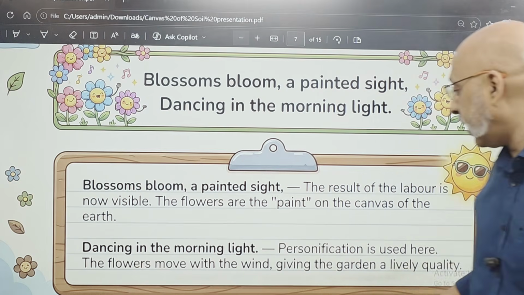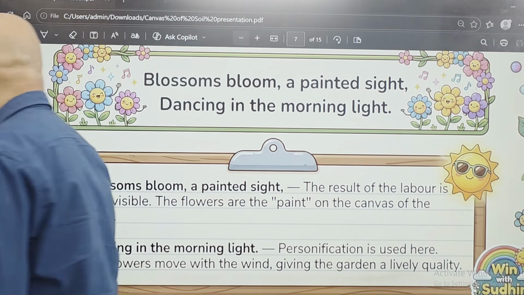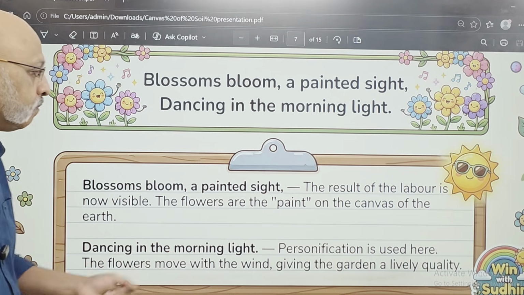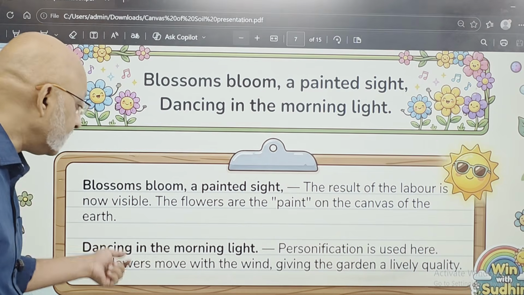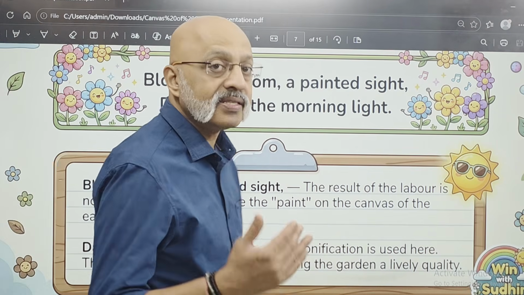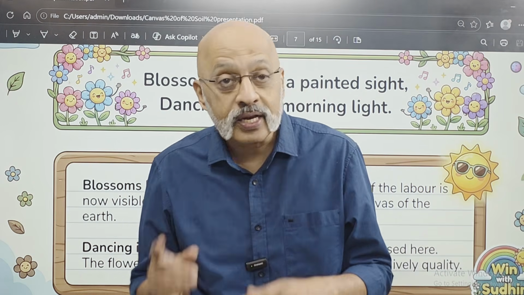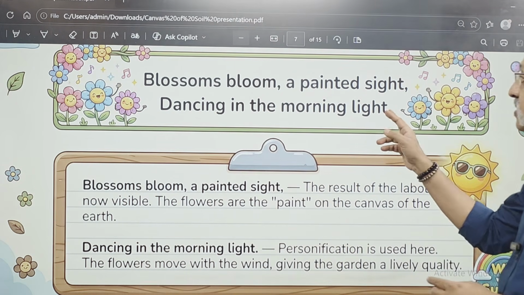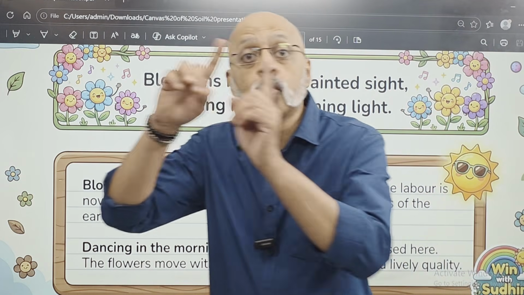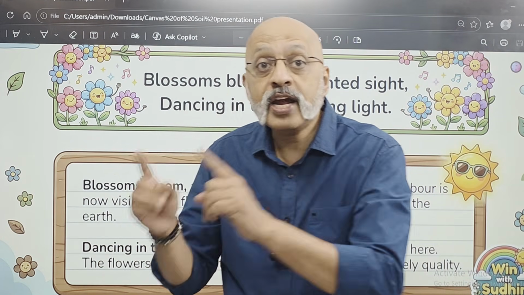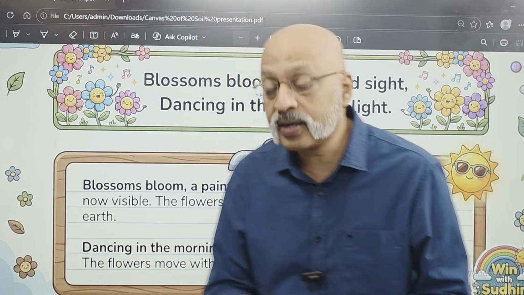Dancing in the morning light, personification. Now the literary device, the poetic device of personification has been used here. The flowers move with the wind, giving the garden a lively quality. Dancing in the morning light. So dancing is a human quality, right? The humans dance, right? So now he's saying the flowers are dancing in the morning light, right? So a human quality, when it is given to another non-human, it means the poetic device of personification, right? So that is what has been done.